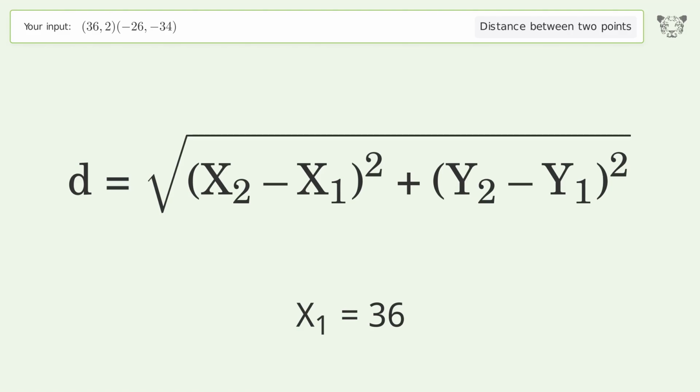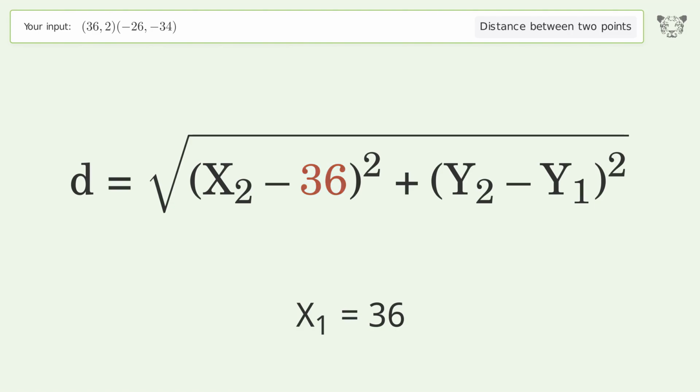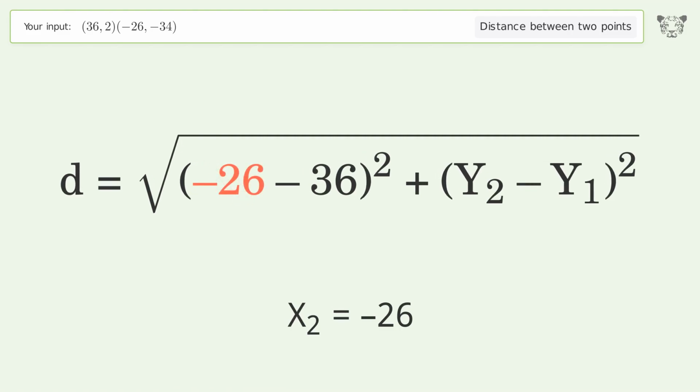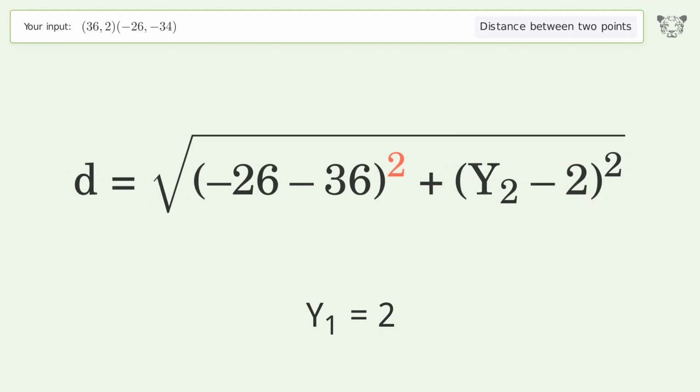x1 equals 36. x2 equals negative 26. y1 equals 2. y2 equals negative 34.